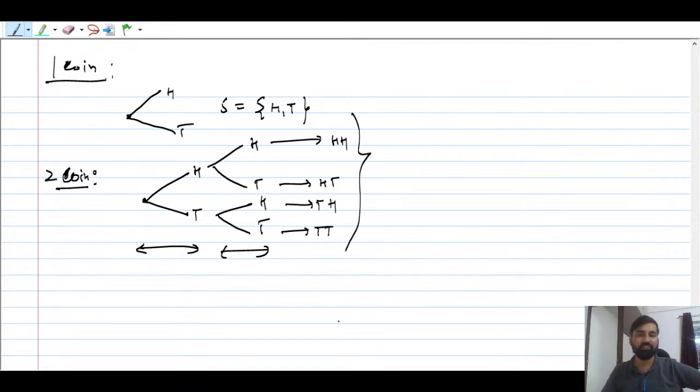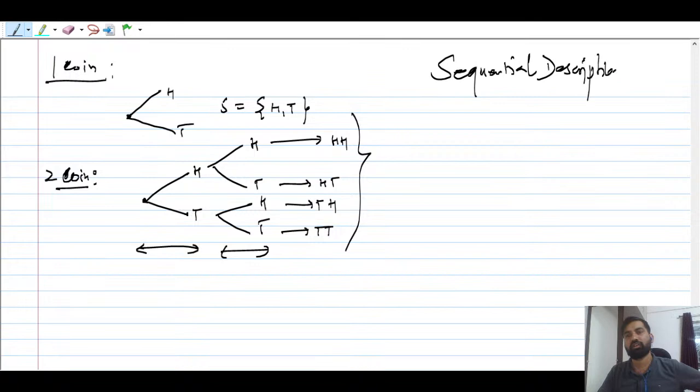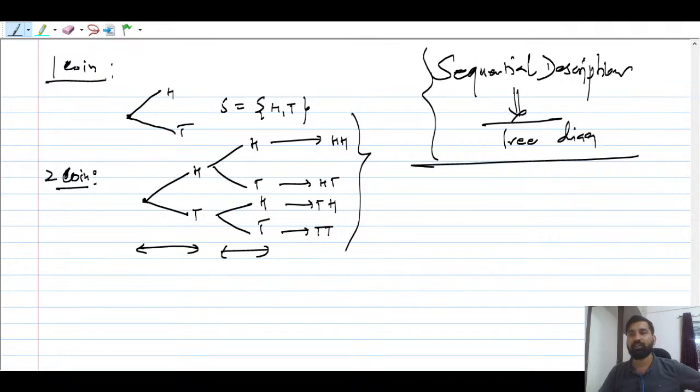You see, you are not missing any sequence here. All the sequences you are going to follow. If you represent the sample space this way, it is called a sequential description. The tree diagram is known as the sequential description of the outcomes. So this is nothing but a tree diagram. All the outcomes: S is going to be equal to HH, HT, TH and TT.